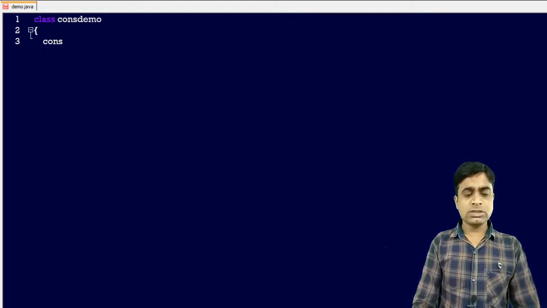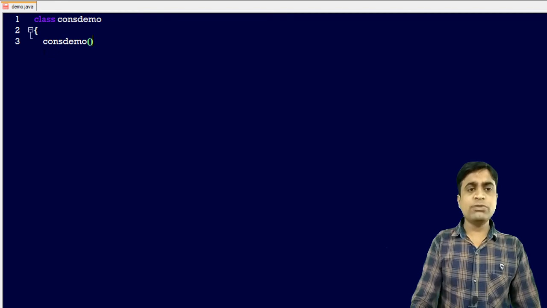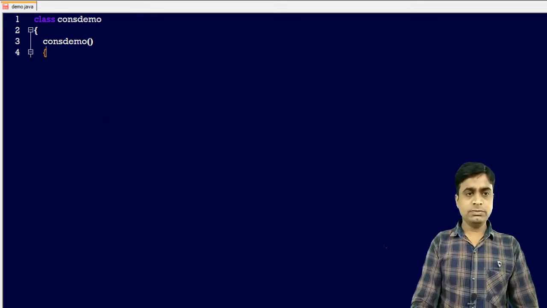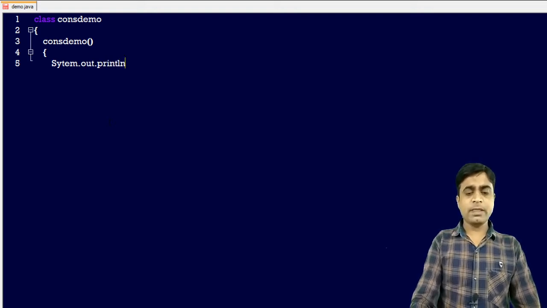So constructor demo, default means we need not pass any argument here. This is called a default. So now in this case I am just printing System.out.println, I am writing the message: default constructor.